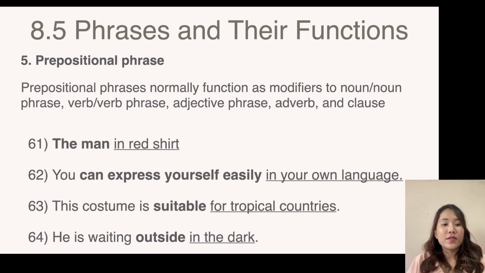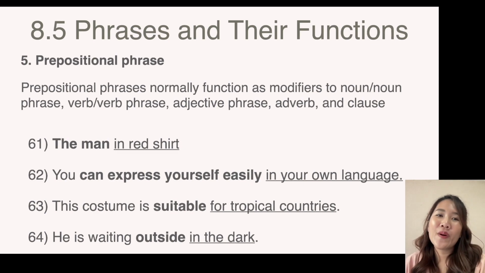Number 63, this costume is suitable for tropical country. So for tropical country is a prepositional phrase, and it starts with the preposition for, and for tropical country modifies suitable, which is an adjective. And number 64, he is waiting outside in the dark. So in the dark is the prepositional phrase starting with in. In the dark is a prepositional phrase that modifies outside, which is an adverb. So that's all for the prepositional phrase.